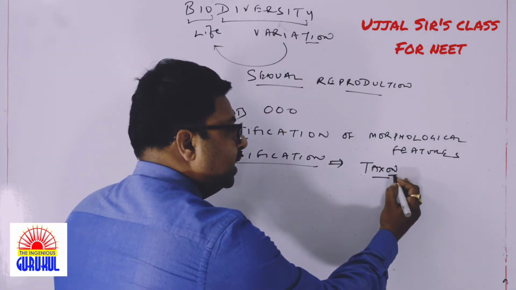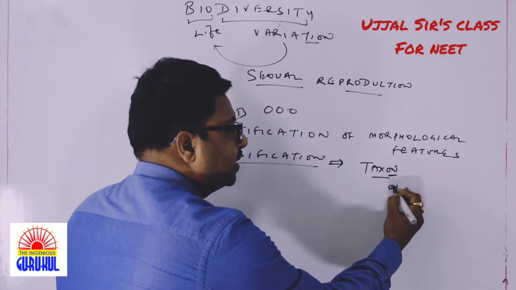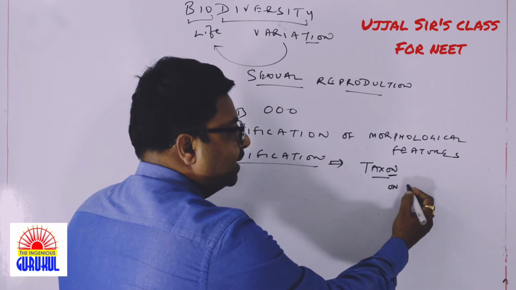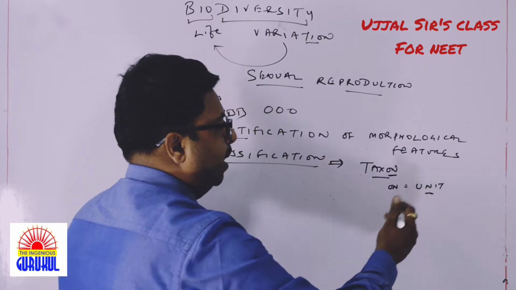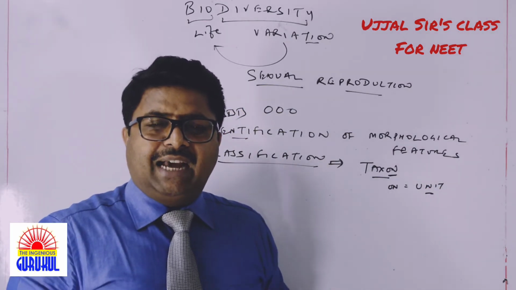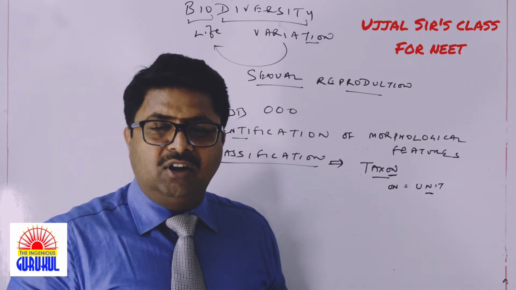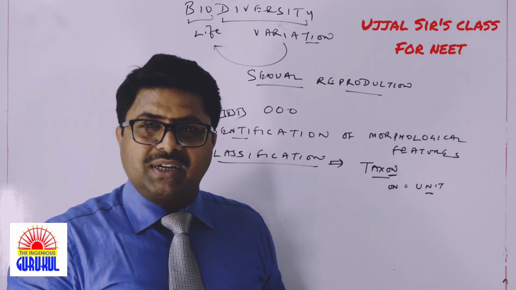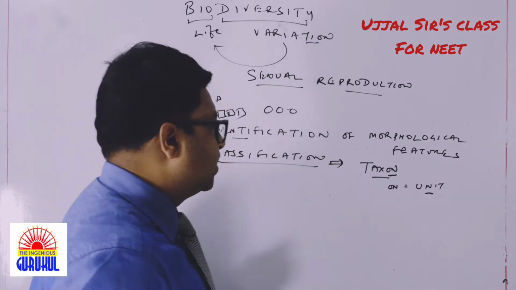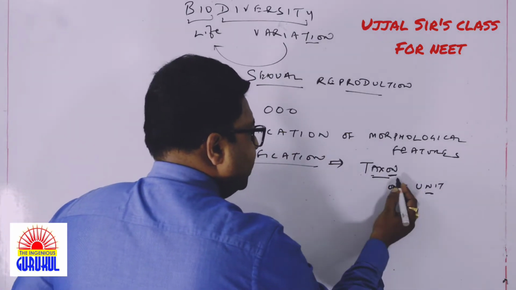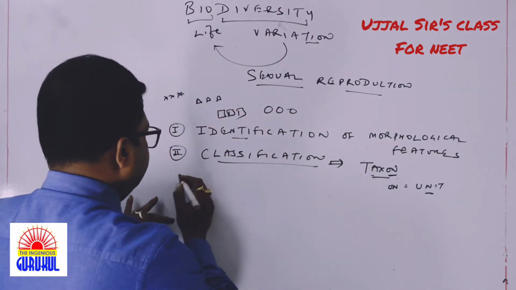Mind you, in biology the suffix 'on' means unit. We are going to come across many other terms in biology like taxon, muton, exon, intron, all ending in 'on'. The word which has the suffix 'on' means unit. So the unit of taxonomy is called taxon. We will talk about that later on.